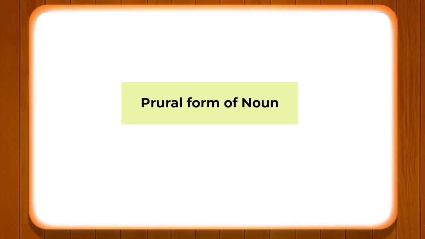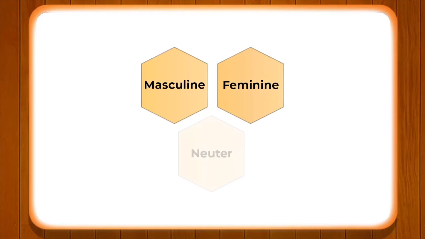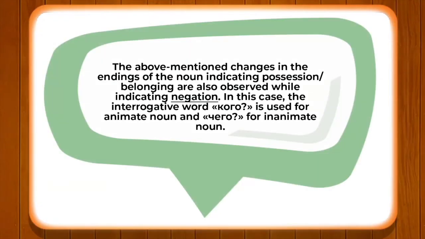We have also discussed the plural form of nouns in certain genders such as masculine, feminine or neuter. Now, in this module, we will be taking up certain aspects of the plural form of nouns in possession, belonging and negation with the help of questions like kavo.